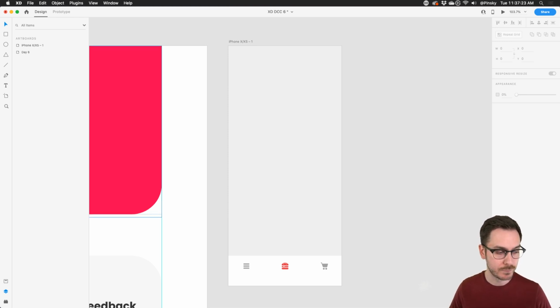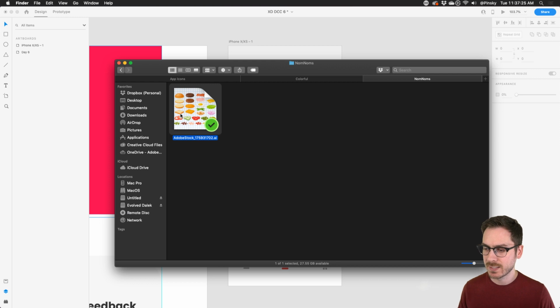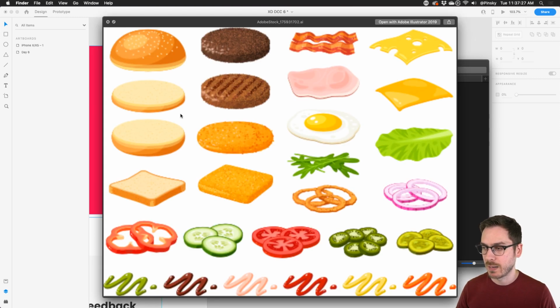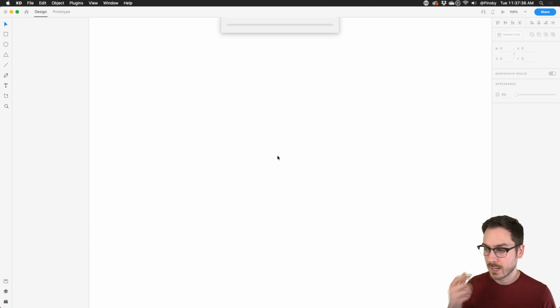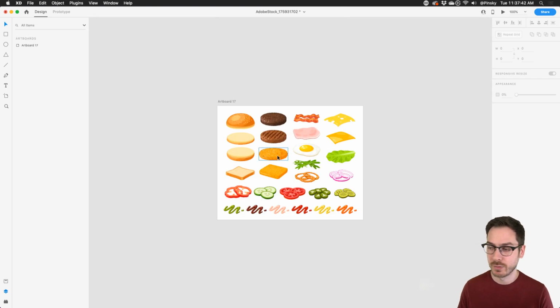So I'm going to hop over to Finder right here, and I've got this Adobe stock file that I grabbed from, well, Adobe stock, and it contains a bunch of ingredients for a burger. So what I'm going to do is I'm going to simply drag this into Adobe XD. I'm going to drag it onto the icon, and XD is going to load in all the Illustrator assets that were in that file, including all the vector paths and all that fun stuff.